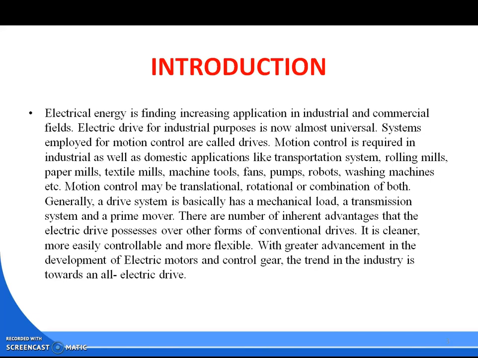It is cleaner, more easily controllable, and more flexible, with greater advancement in the development of electric motors and control gear. The trend in the industry is towards all electric drives.